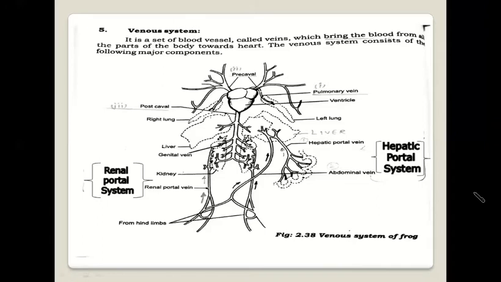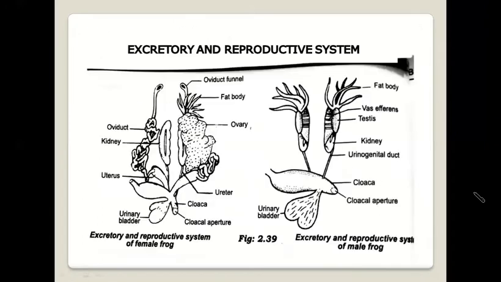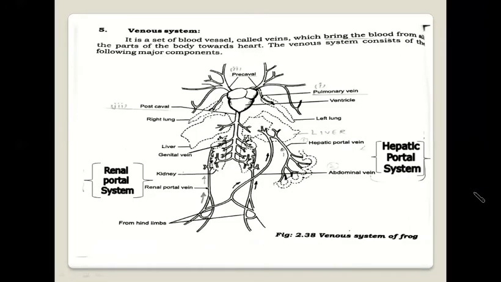Portal system of the frog. The portal system consists of veins which do not carry the blood from different parts of the body to the heart directly. It consists of two systems. Number 1 is the hepatic portal system and number 2 is the renal portal system. Hepatic portal system. The set of veins draining their blood into the liver is included in the hepatic portal system. This system consists of the hepatic portal vein and the abdominal vein.